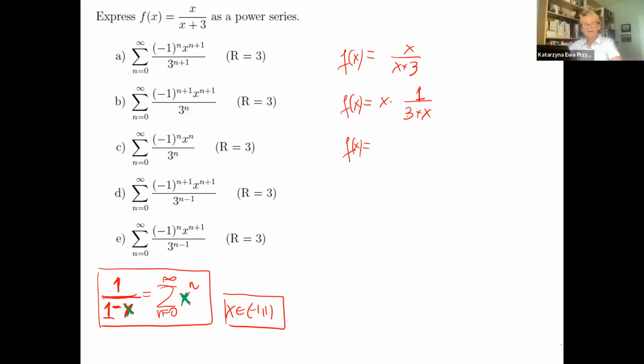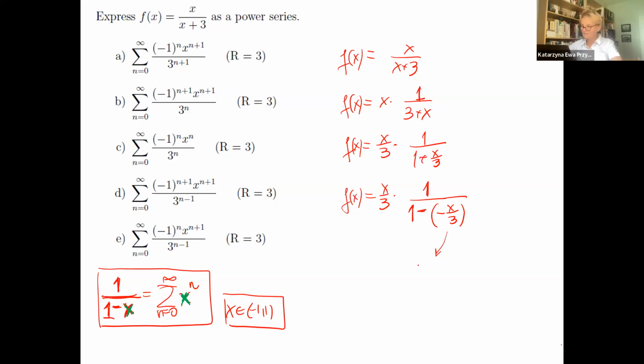Also, we don't like that 3, so I will factor out 3. It will be 1 plus x over 3. And one more step: we don't like addition, we would like to see subtraction. So we have 1 minus, and this is the common ratio.